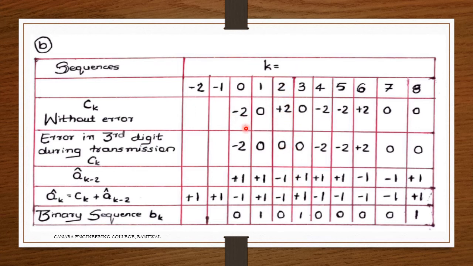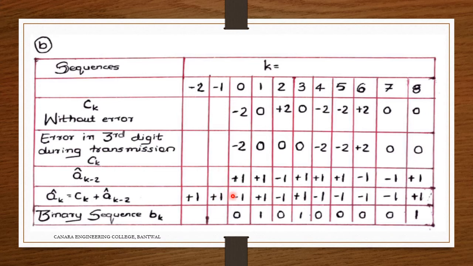So this is what I have taken from the CK from the earlier: minus 2, 0, plus 2, 0, minus 2, minus 2, plus 2, 0, 0. So as per the given condition, they have given minus 2, 0 and this has become 0 here. This is the error bit. Then the rest are all the same: 0, minus 2, plus 2, 0, 0.